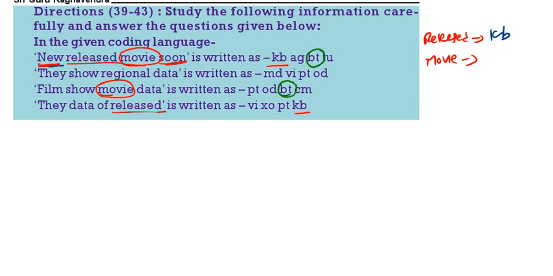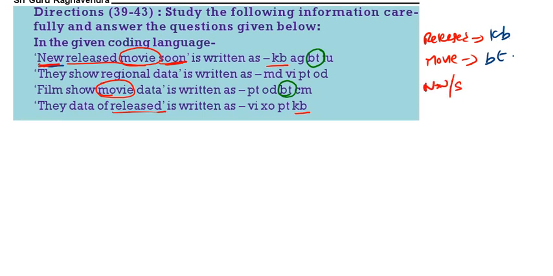So the code for movie is BT. Then released is over, movie is over. New and soon are the two words left out. The code for either new or soon can be either AG or TU.